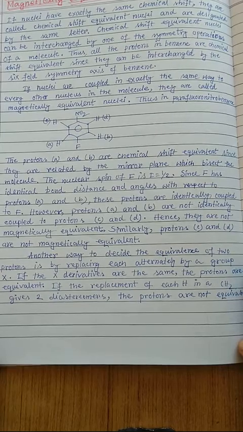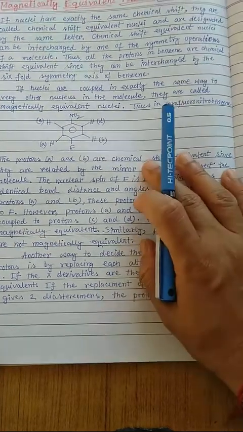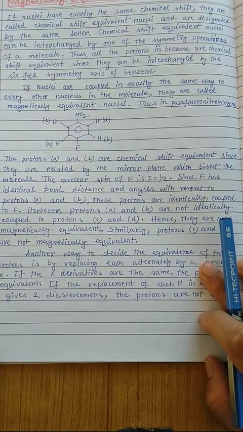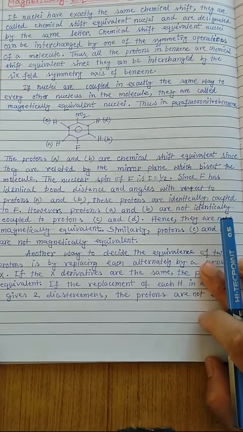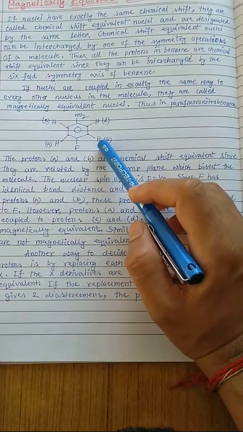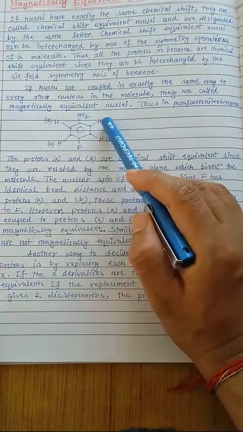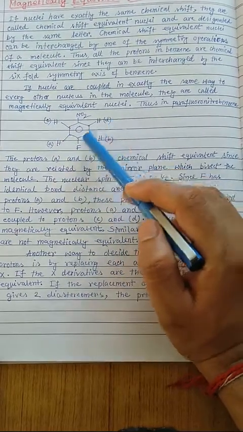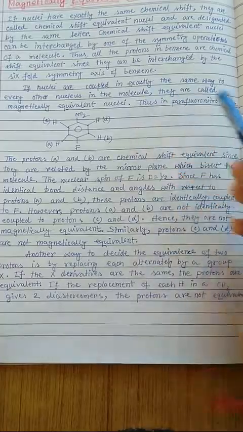Okay, so this is the common way to think about it, and always keep in mind that chemical shift equivalent nuclei are related to each other by a symmetry operation. That's why Ha and Hb are chemical shift equivalent. Similarly, Hc and Hd, but Hc and Ha, Hd, they are not magnetically equivalent. Okay, thank you.